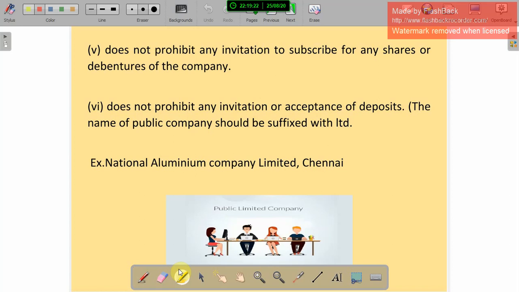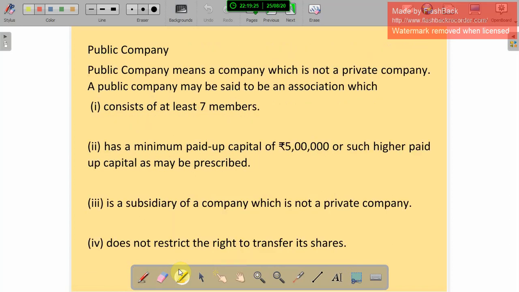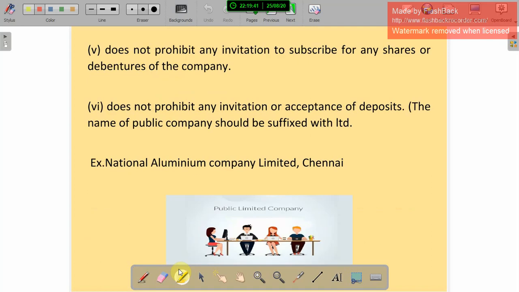So in a public company, a minimum of 7 members is needed and a minimum paid up capital of 5 lakhs. A subsidiary company of a company that is not a private company is also included, and there is no restriction on transferring shares, and no restriction on getting or selling shares or debentures to the people. And next, they can also get deposits from the people.